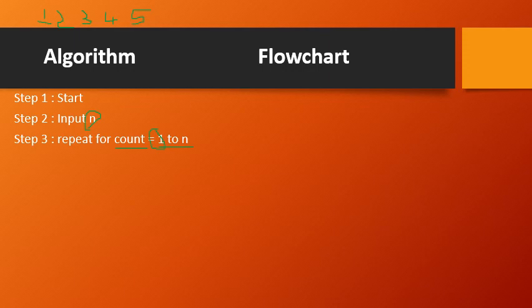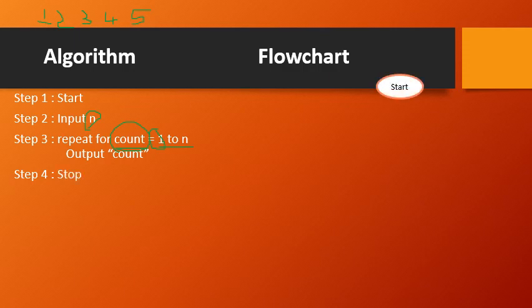Initially it is 1, next it is 2, next it is 3, 4 and 5, right? So who will have these particular numbers? The count will have those numbers. So the output, I need to do it to be a count. Output count. I will explain this elaborately with respect to a flowchart once I draw the flowchart here. Then the last step will be stop.